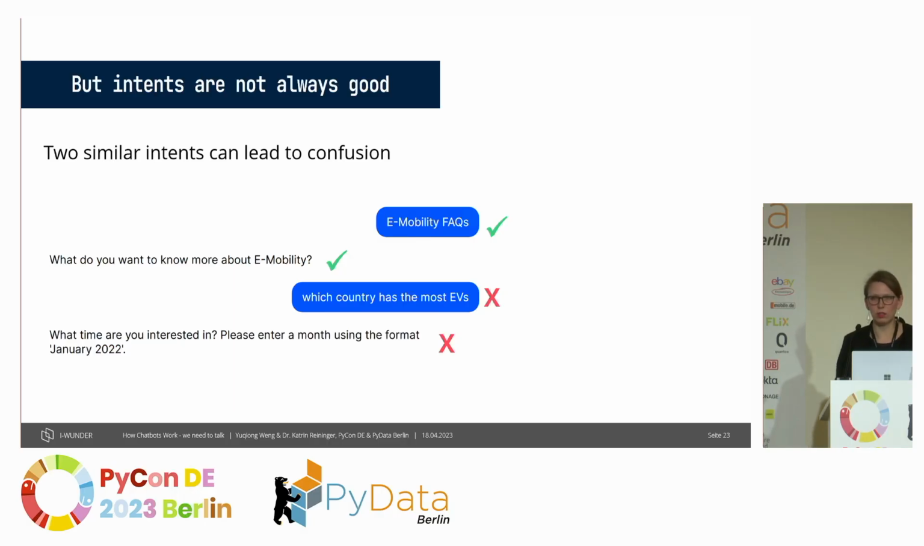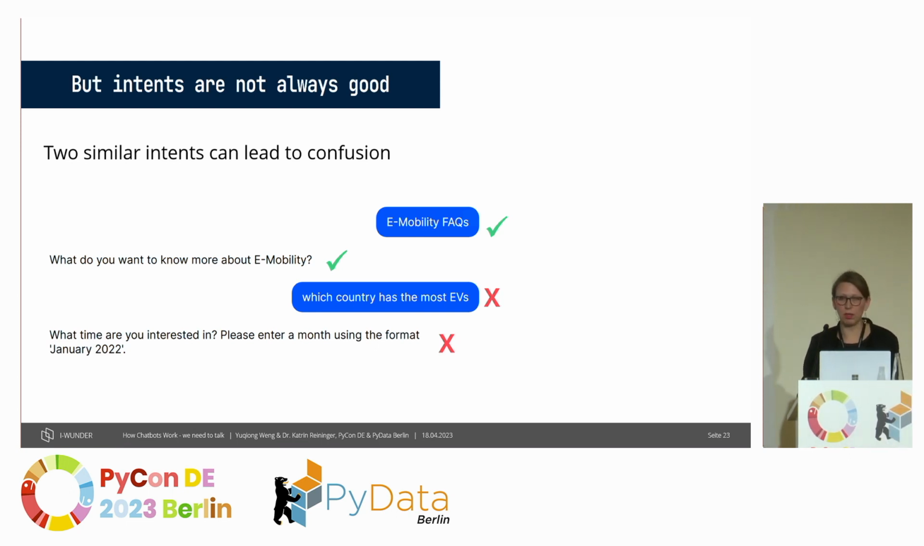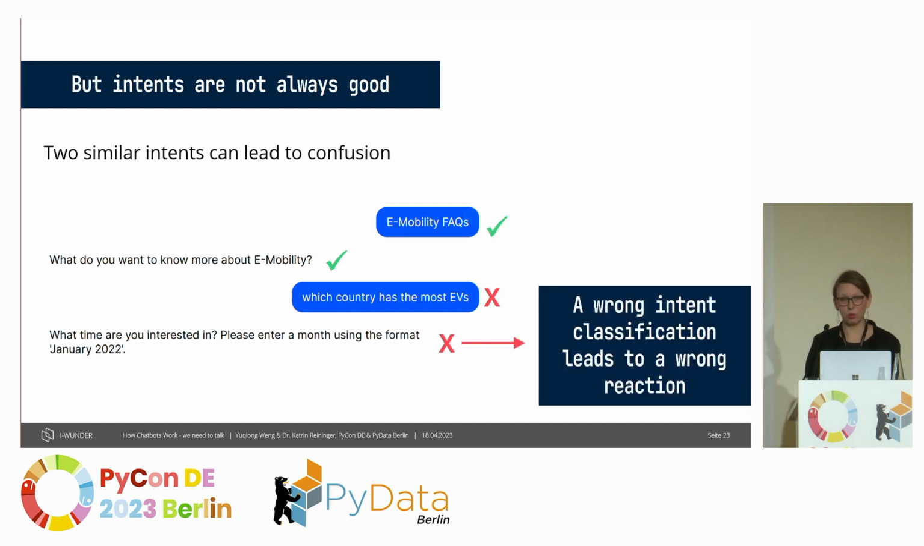Here you see an example conversation of failure. The user starts by choosing the service e-mobility FAQ, hence the chatbot asks them, what do you want to know more about e-mobility? So far, so good. The user continues by asking which country has the most electric vehicles, which is a classic FAQ in principle. However, the structure of the sentence looks similar to sentences we have in our training sample classified with the intent KPI query, which leads to a wrong intent classification and hence to a wrong answer, and the conversation fails.